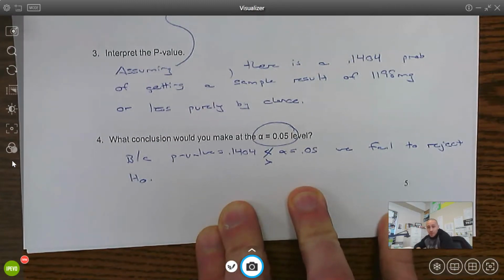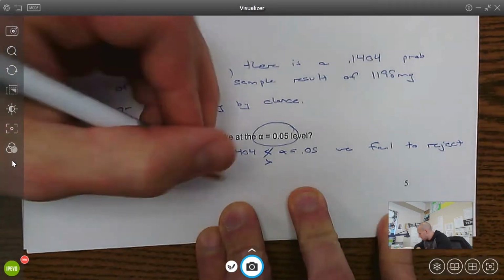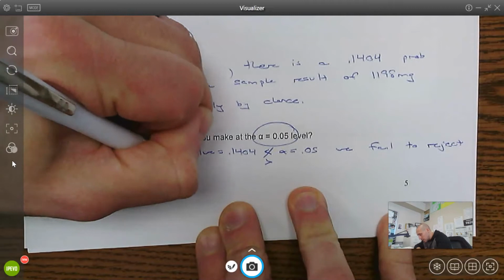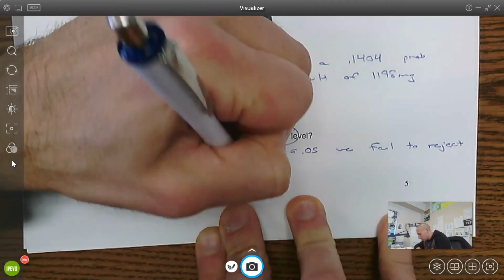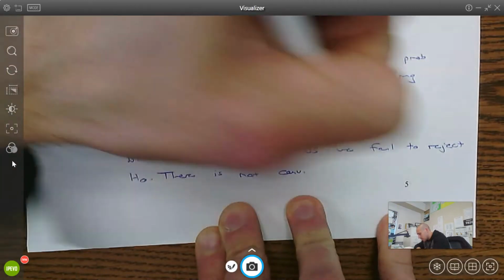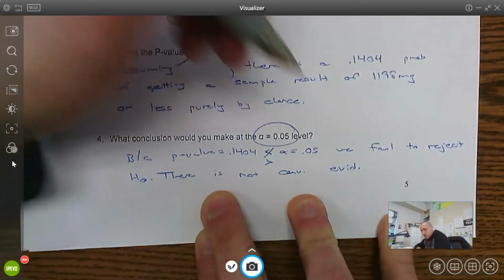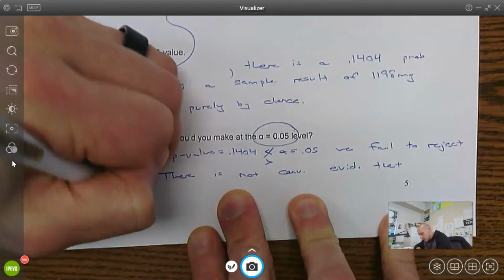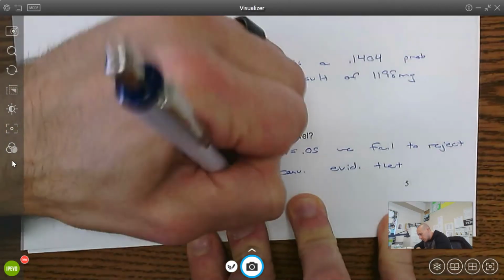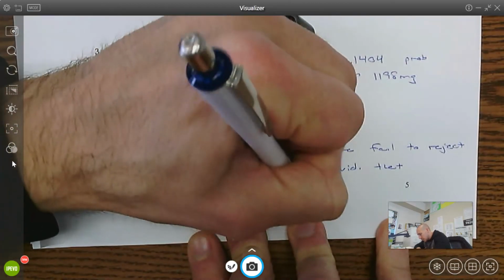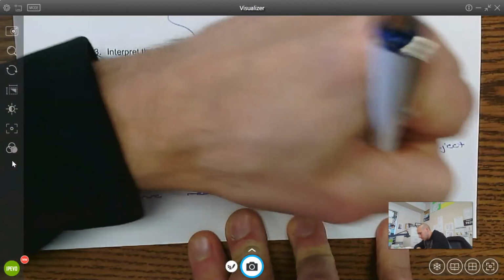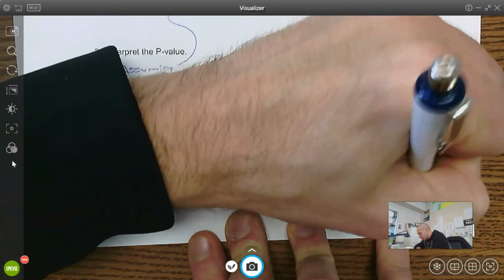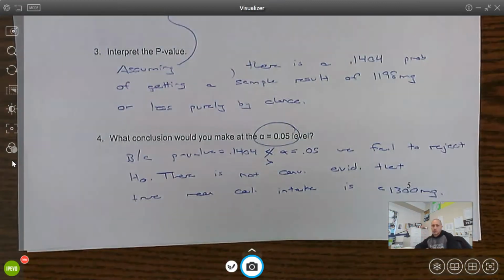Basically, we haven't found enough evidence to convict someone and say they're guilty. So there is not convincing evidence. So the idea, we don't have enough evidence that the true mean calcium intake is less than 1,300 milligrams.